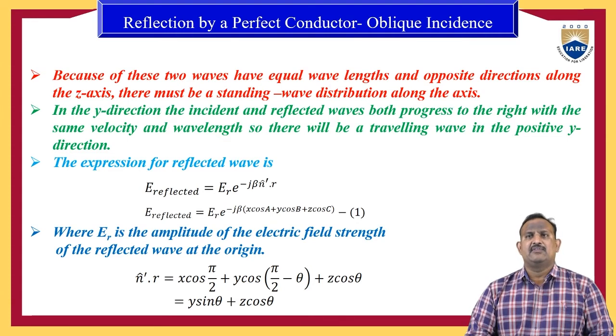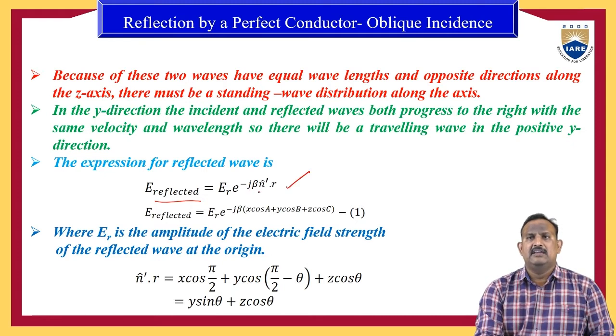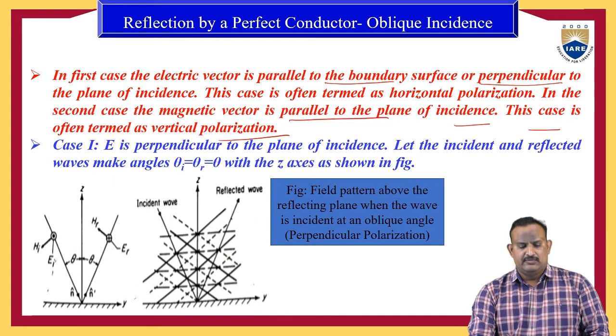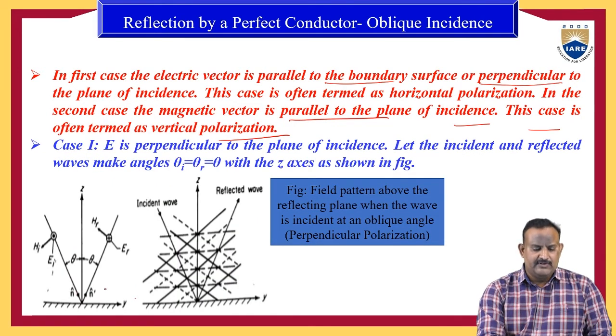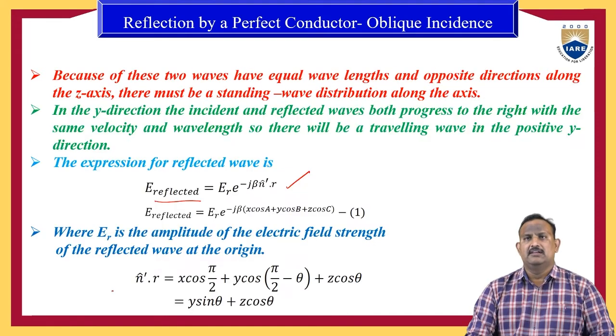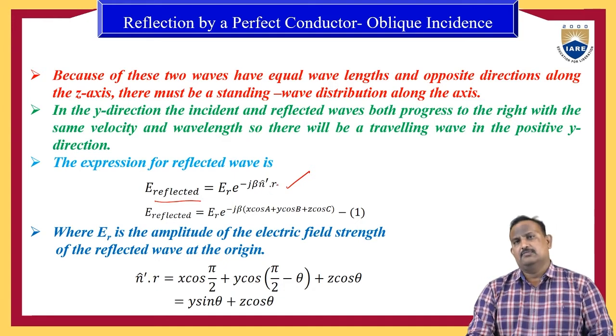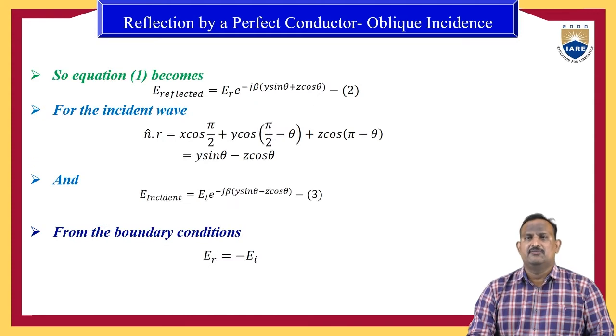The expression for the reflected and incident wave can be written as follows. The reflected wave, E reflected, is equal to ER into e power minus j beta n cap dash dot R. We can observe this from the figure also. For the incident wave we have n cap, and for the reflected wave we have n cap dash. The same we are writing here: e power minus j beta n cap dash dot R.